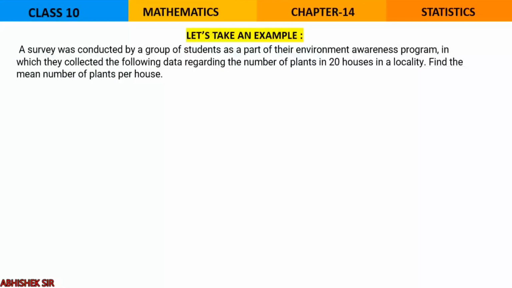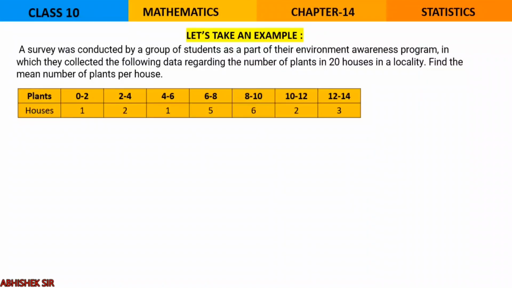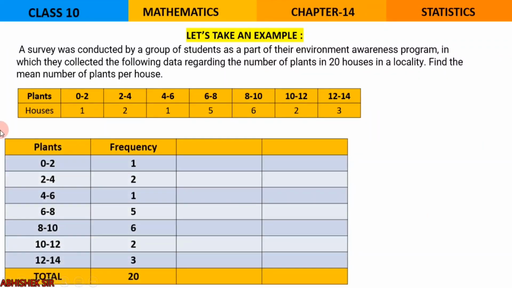A survey was conducted by a group of students as a part of their environmental awareness program in which they collected the following data regarding the number of plants in 20 houses in a locality. So you see, as I said, the classes will be given in the question as well as the frequency. So let us prepare a table.